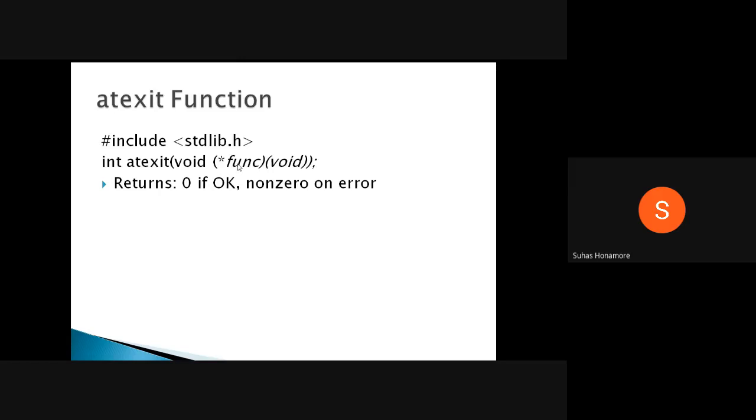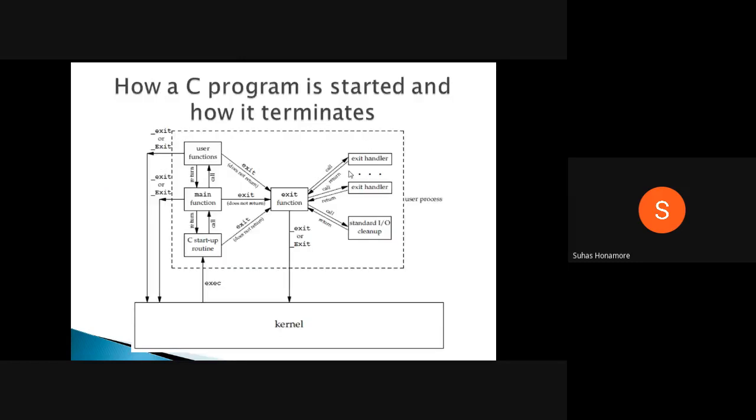So this will be registered first. You are registering it, so in the end, whenever you are calling exit, at that time it will call it. So this handler will be called. This is the syntax. So atexit is nothing but registering the handler. Whatever exit handler is there, we are registering it.